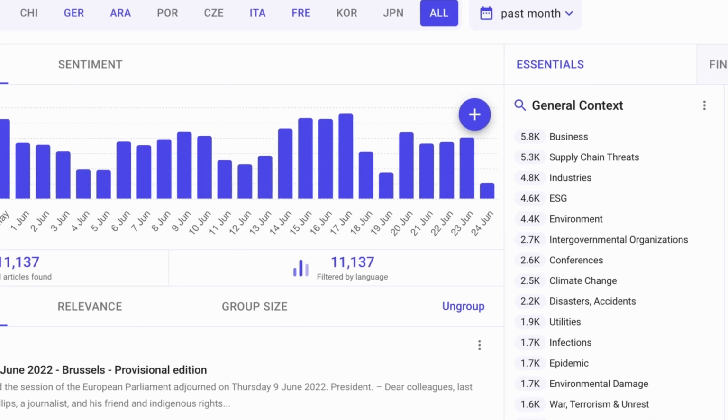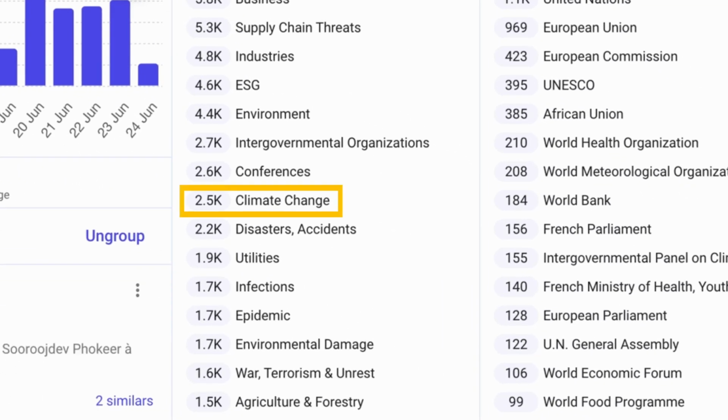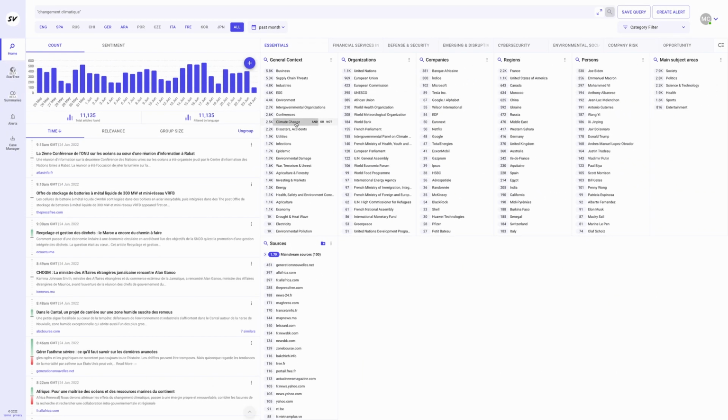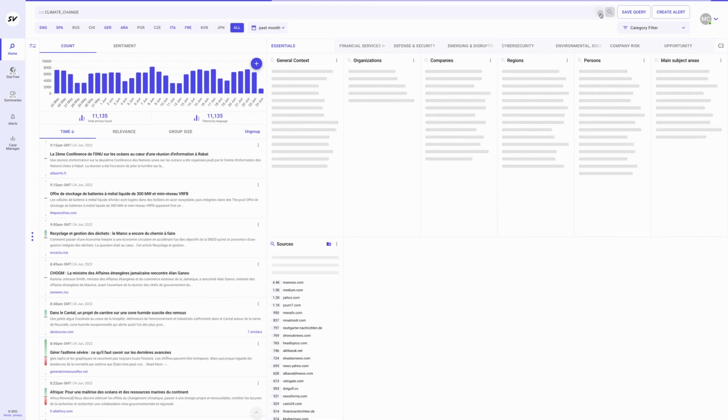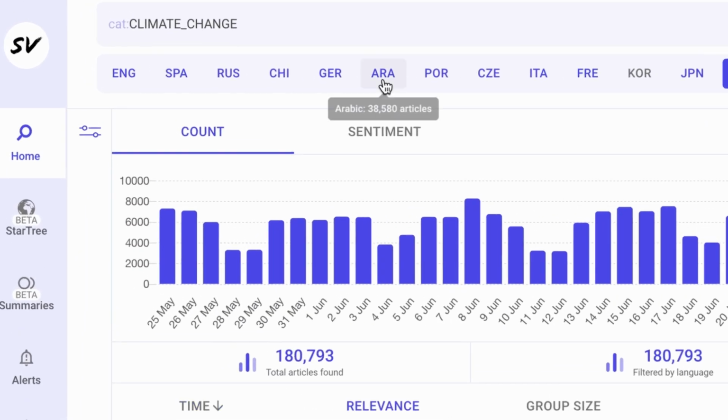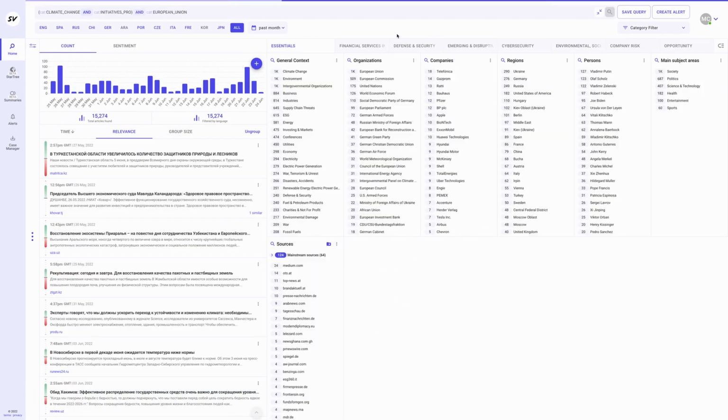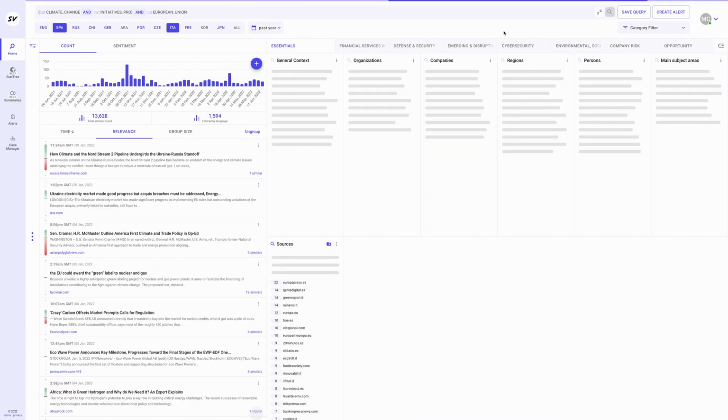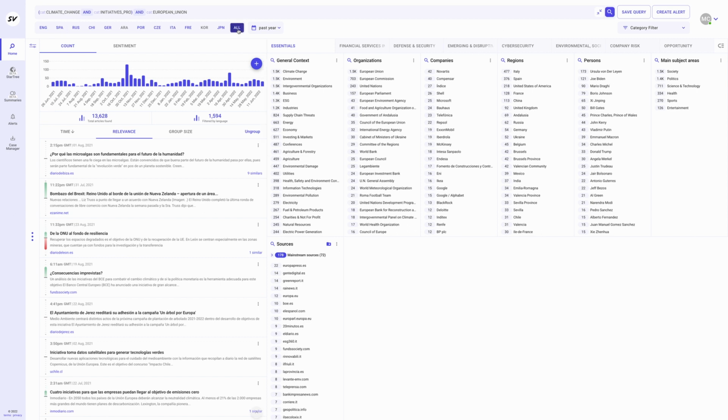Every semantic category in SV Search is labeled in English, but is defined across 12 languages, making it easy to search across English, German, Spanish, Italian, French, Portuguese, Russian, Arabic, Simplified Chinese, Korean, Japanese, and Czech, and to combine results from multiple languages.